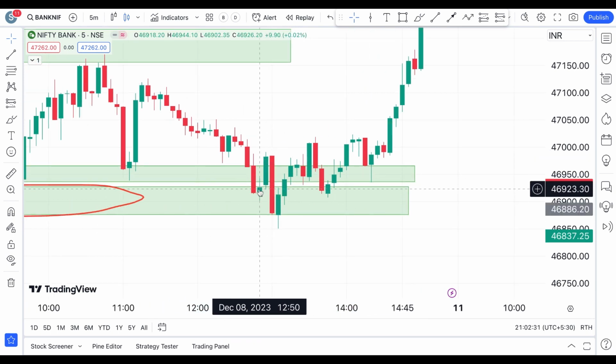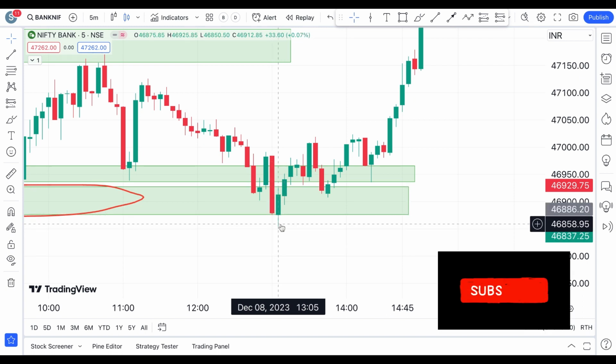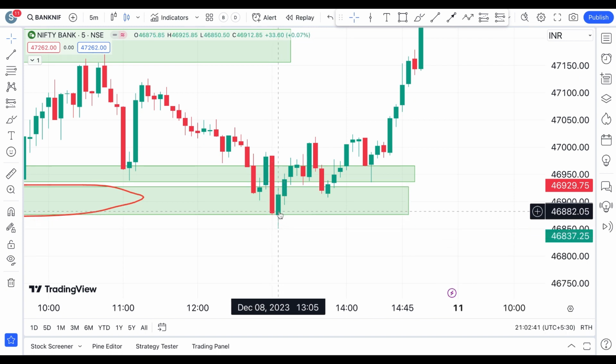If that is the case, where should your stop loss be? Your stop loss should be below this. Here you have seen Bank Nifty coming down below this level, but you have not seen any close below that level. So in that case, your stop loss is not hit. Your stop loss should be taken into consideration only if you see a close below this level.